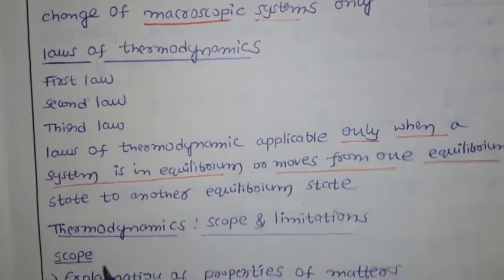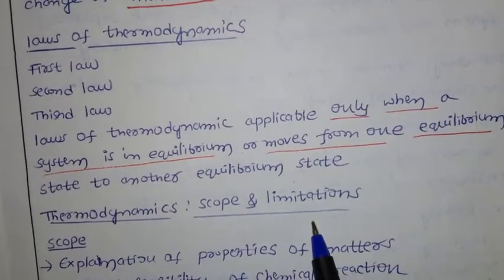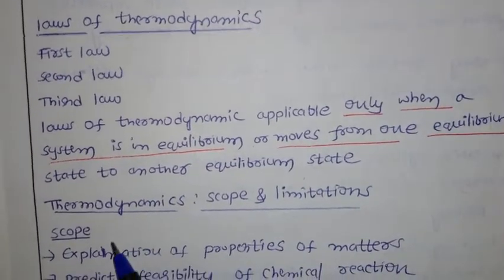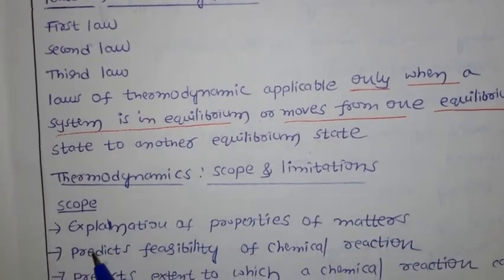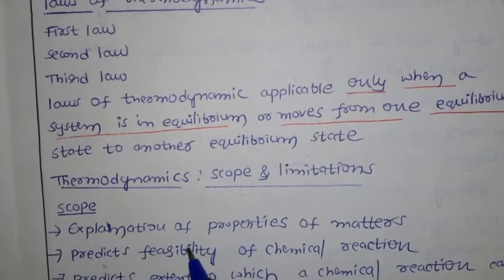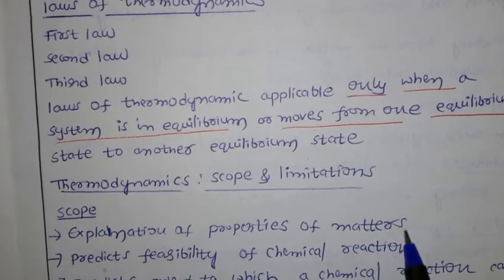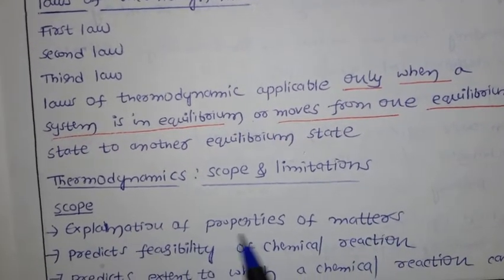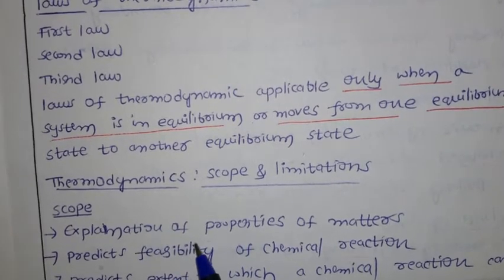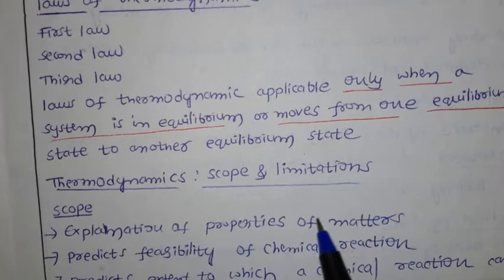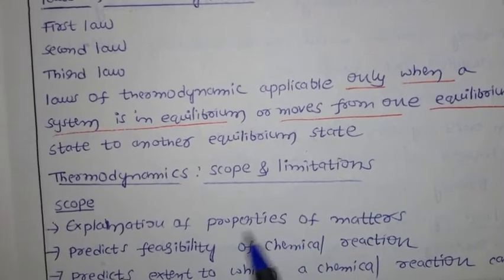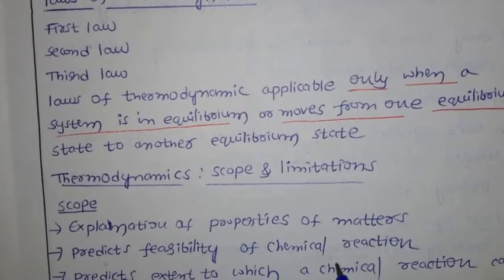Now, what are the scope and limitations of thermodynamics? The scope of thermodynamics is, first, that you can get an explanation of the properties of matter. We already discussed matter, and in thermodynamics we can learn the various properties of matter. Next, it predicts the feasibility of chemical reactions.